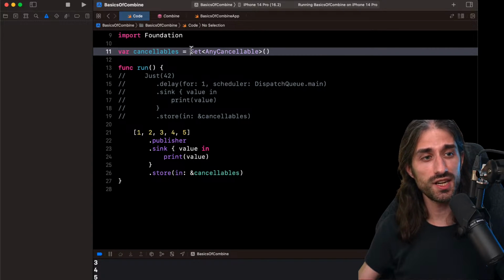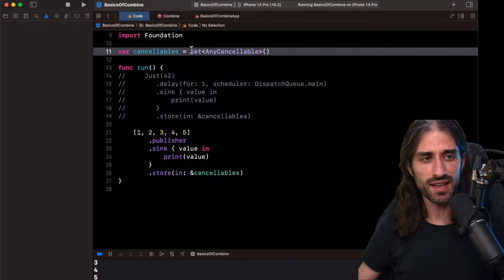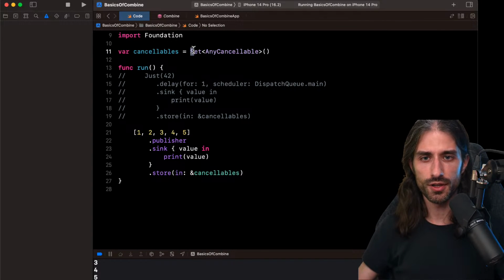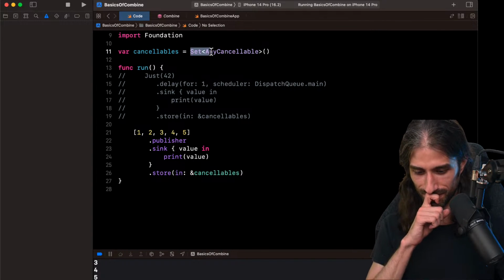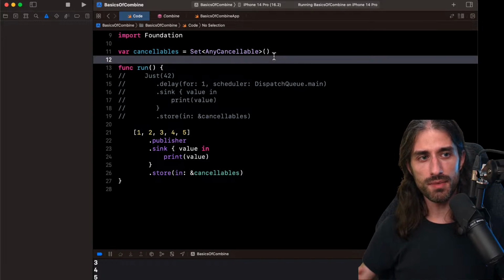So here it's my app, so the subscription will be kept alive as long as my app is running, but I could put the set of AnyCancellables inside my view model, and then when my view model gets deallocated, the subscriptions stored inside the set will also be deallocated.